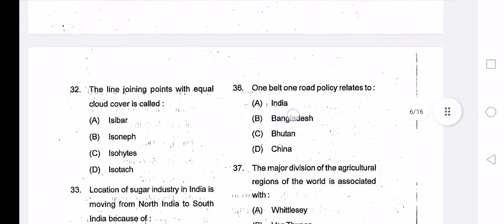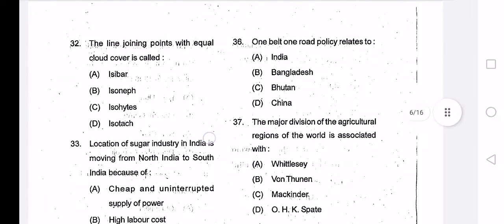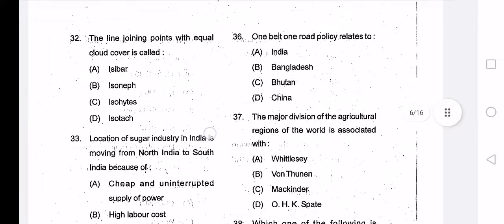Next, question number 32: the line joining points with equal cloud cover is called isobar, isonave, isoheights and isotag. The correct answer is option B, isonave. Isobar is the line joining points with equal atmospheric pressure. Isohyets is the line joining points with equal precipitation, and isotag is the line joining points with equal wind speed.